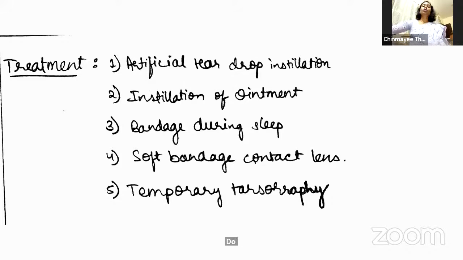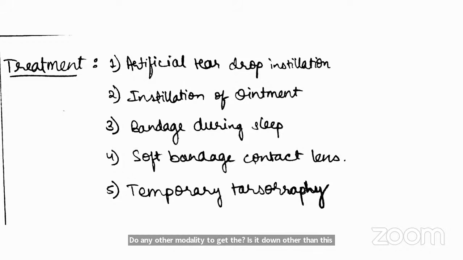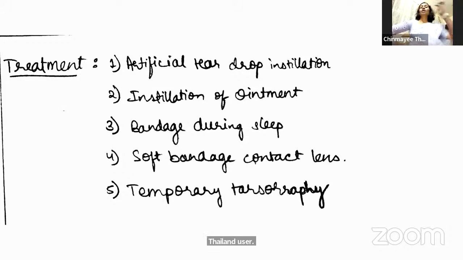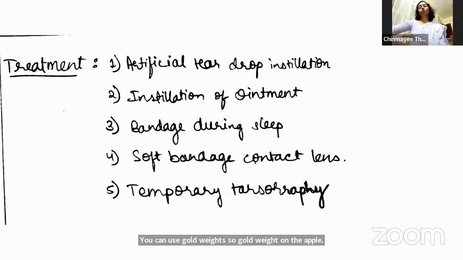Any other modality to get the eyelid down other than tarsorrhaphy? If the patient is cosmetically conscious, has long-standing facial palsy because of surgery that is not going to improve, or eyelid retraction in thyroid disease, you can use gold weights. A gold weight on the upper lid can be used to bring the eye a little lower.